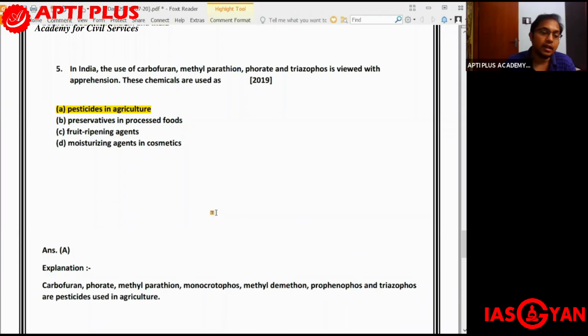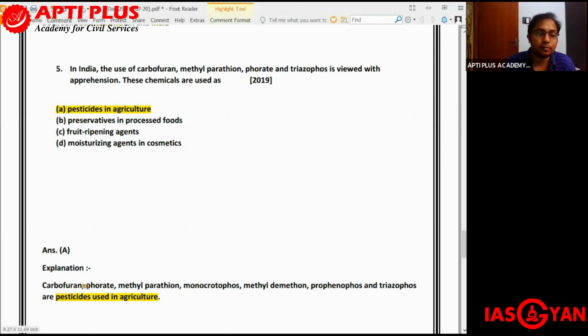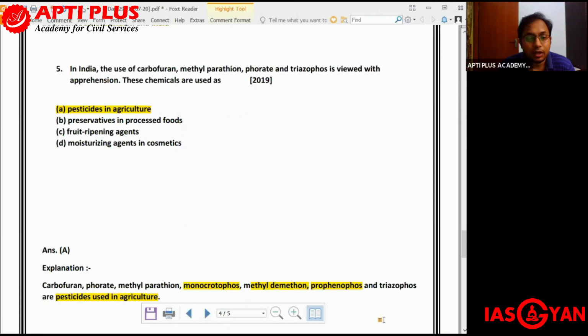Just remember that, because it is not necessary for you to go into the chemical structure of these. That is not going to be necessary. So just remember carbofuran, methyl parathion, folate, triazophos. Similarly, there are many other ones also. For example, monocrotophos is there, methyl dimethion is there, and then we have profenofos. So all these different names are used as pesticides in agriculture.